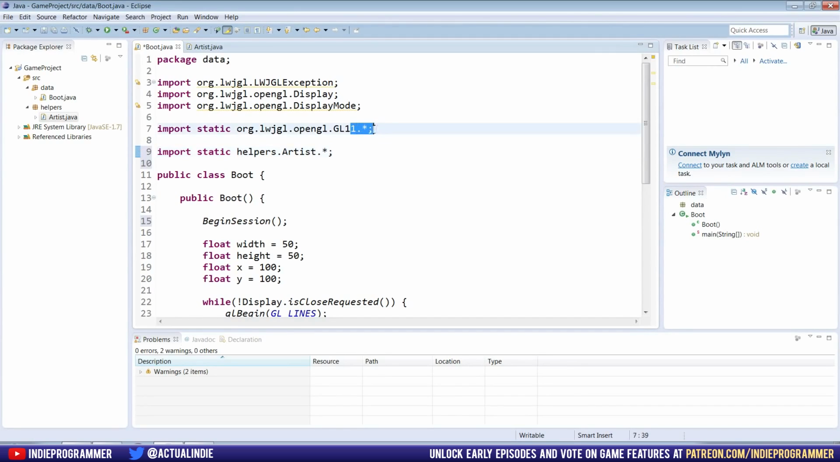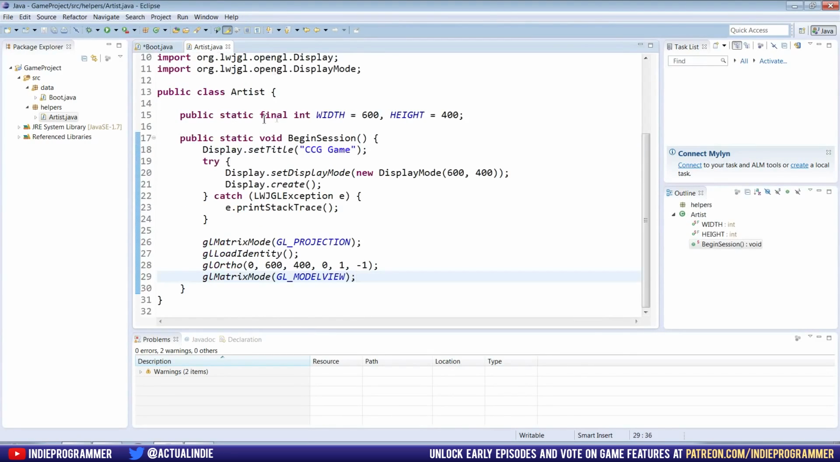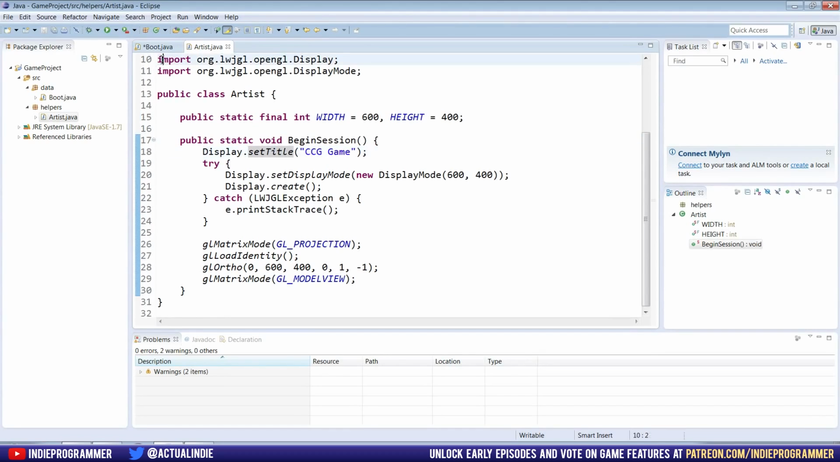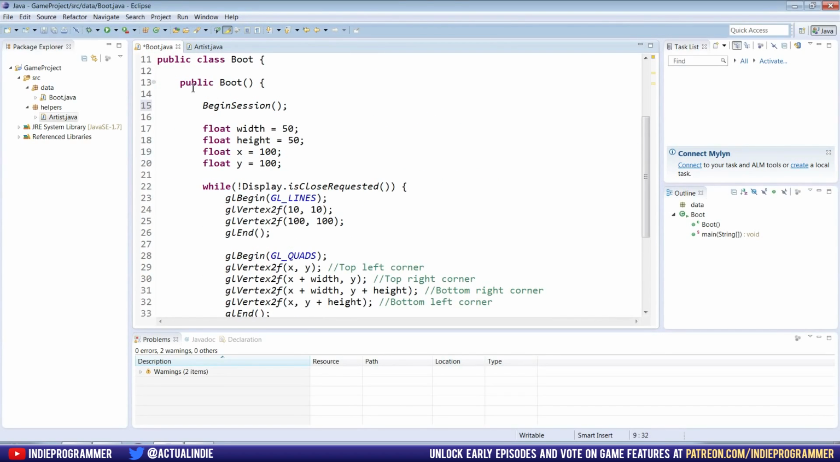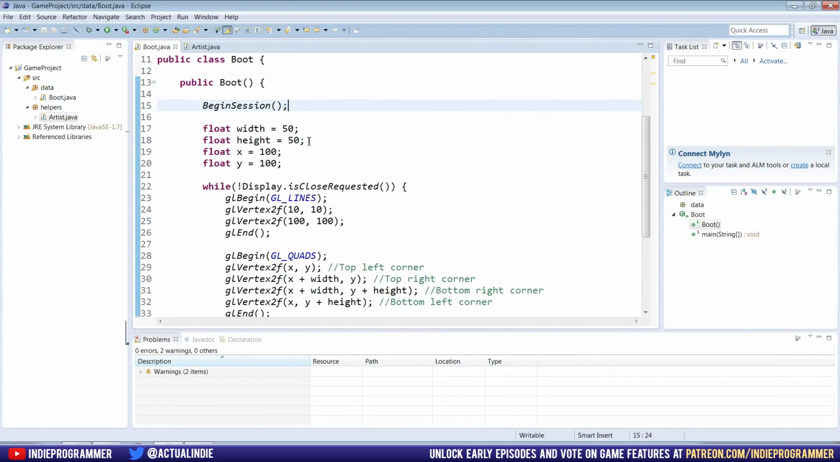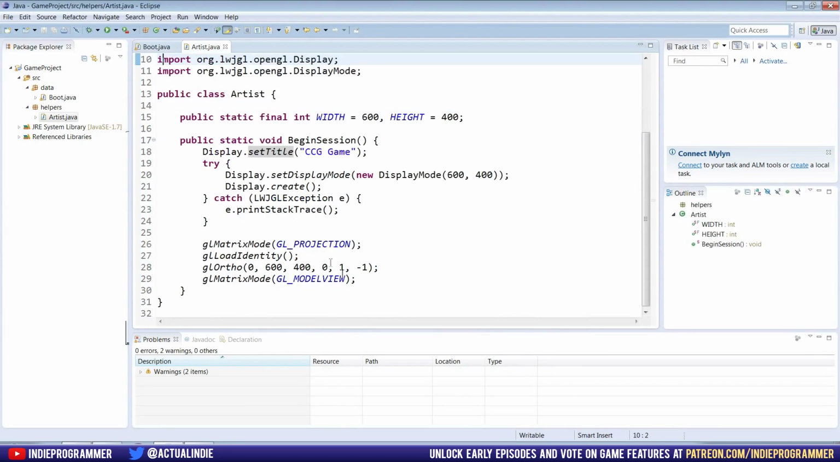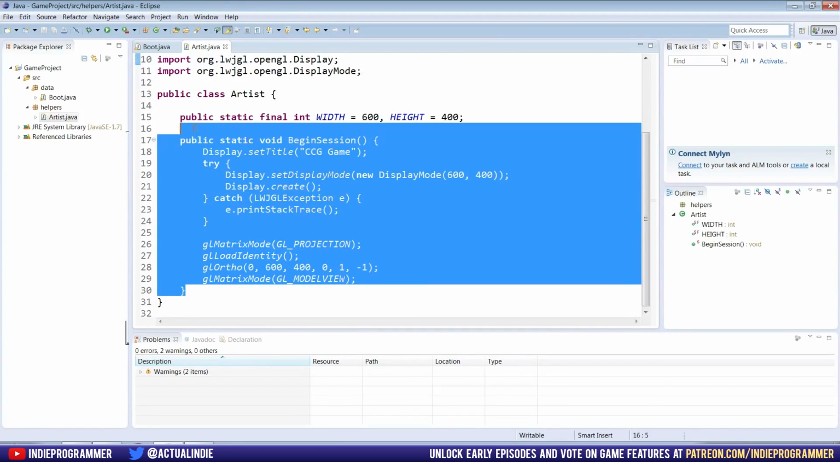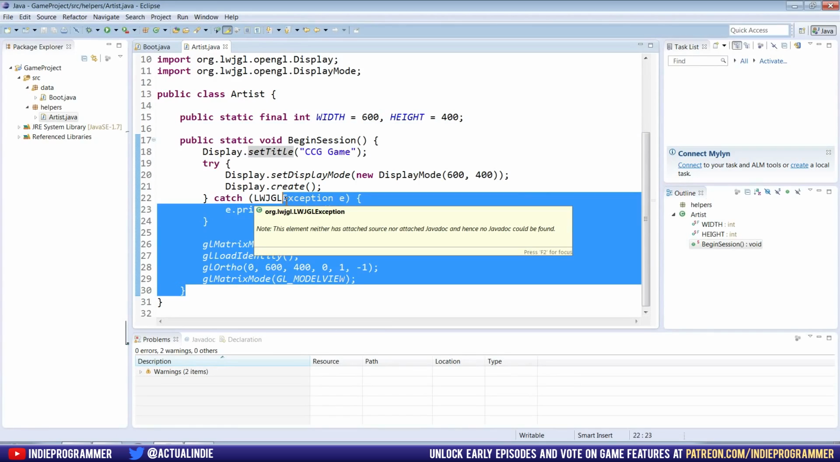And this is similar to what we did earlier. We're just going to say import everything inside the artist class. So we now have access to both of these width and height variables as well as this begin session method. So import that, type begin session here, and let's save it and run it. And you can see that it works. So what we did is we took all the stuff that was in the boot class and abstracted it and moved it to the artist class.